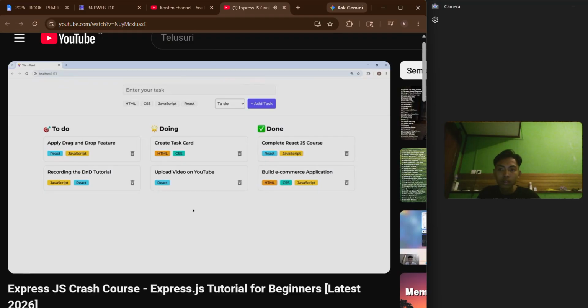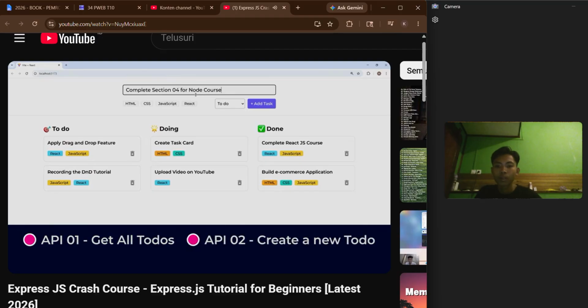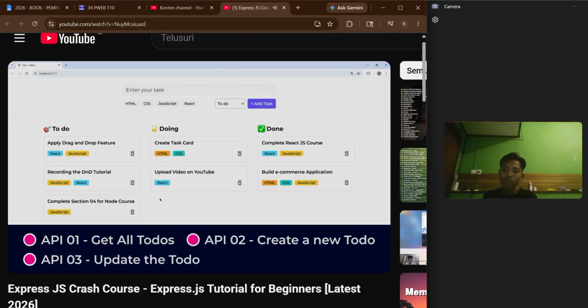So for this project, first we need the list of all to-dos. So one API for getting all to-dos. After that, we need to create API for adding a new task. And after that, we can update the single task details. So one API for updating the task. And at the end, we need to delete single to-do. So another API for deleting specific task.